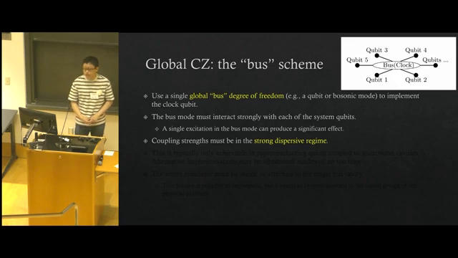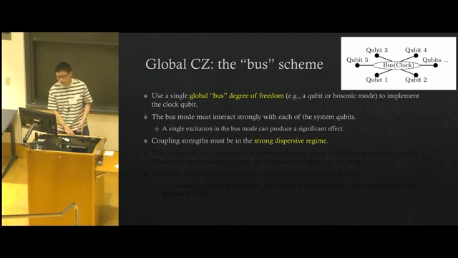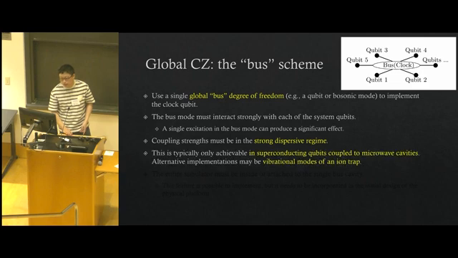Also, we need the coupling strengths to be in the strong dispersive region. And this kind of interaction is typically only achievable in superconducting qubits coupled to microwave cavities. But alternatively, there may be some implementations in vibrational modes of an ion trap.